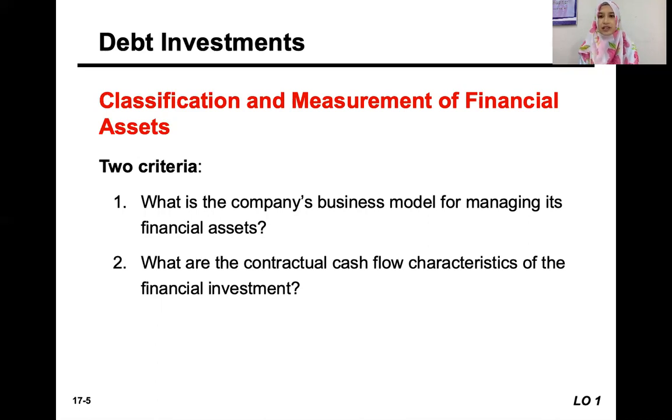So IFRS 9 has been developed to treat the accounting issues for financial instruments, but there have been so many issues with the accounting standard because this is a complex issue, mainly involving fair value measurement. And IFRS has been very much inclined towards fair value, and certain jurisdictions are not so welcoming to the heavy focus on fair value measurement.